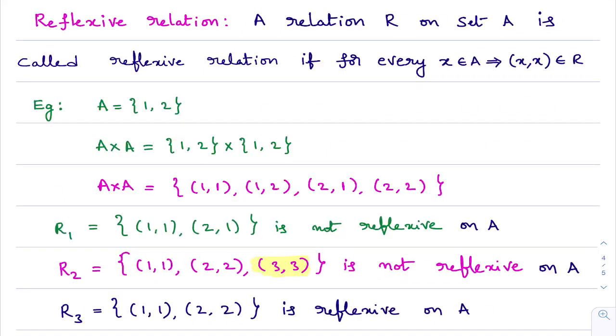Relations. Reflexive relation, very, very important. In this class, I am going to cover only reflexive relation. Next class, I'll quickly revise what is reflexive, and go with the symmetric relation and transitive relation. These 3 most important definitions, I'll explain in detail, slowly. Try to understand these things clearly.